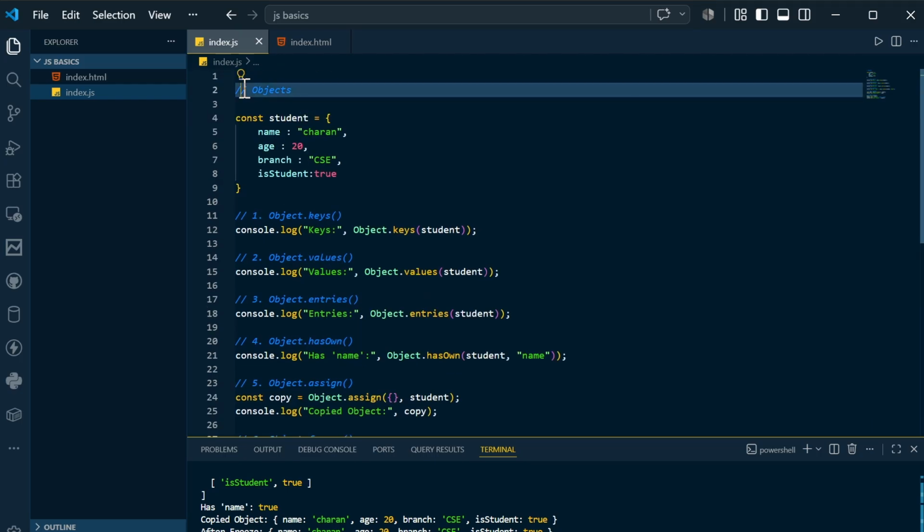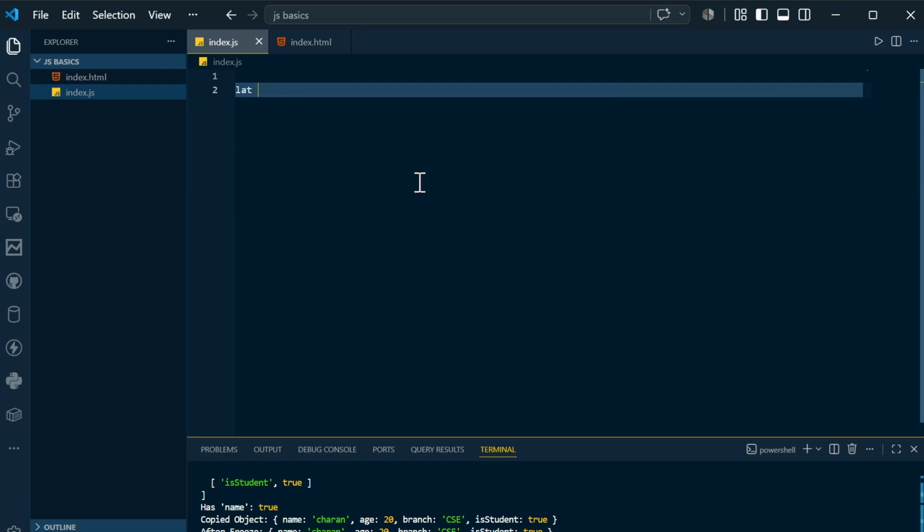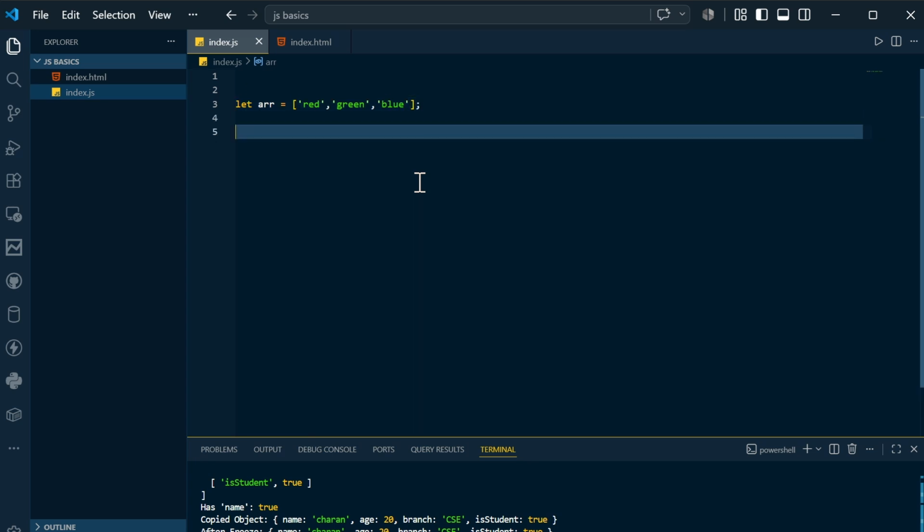So a little bit I have zoomed here, so I will remove this about object. Let's say I have declared an array, let array is equals to, in the same way, let's say red, green, and finally I will take it as blue. Now I will say const. Inside this const I will say first color, and second color.